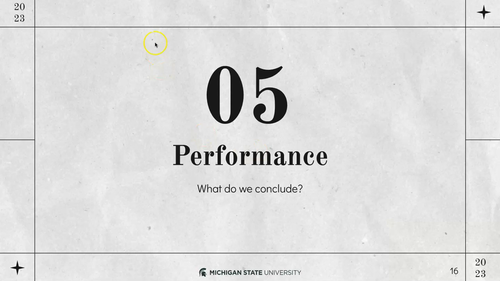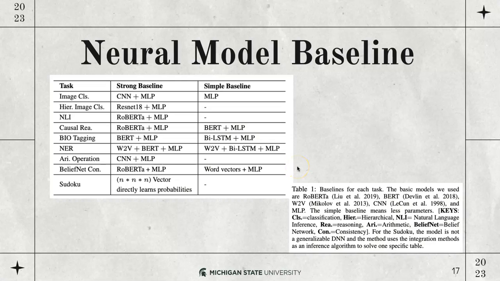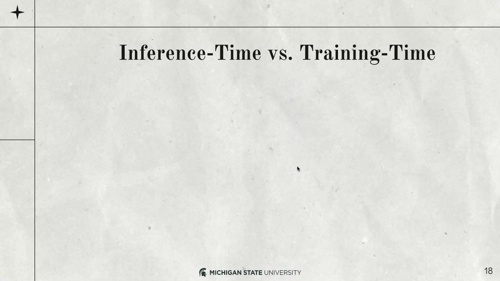Okay, so now that you know what is GLUECons and all of the evaluation criteria and baselines that we're using, let's get right to it and see what are the performances that we get from all of this. First of all, this is an example of the strong baseline with simple baseline. You can see that we have changed RoBERTa with BERT, we have removed BERT, we have removed CNN, and so forth. And I'm going to present the results in terms of questions that we want to answer.